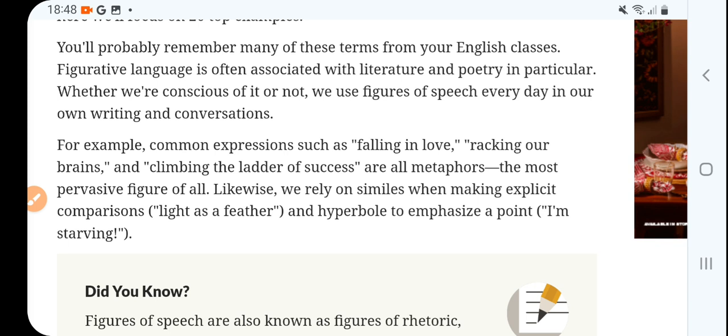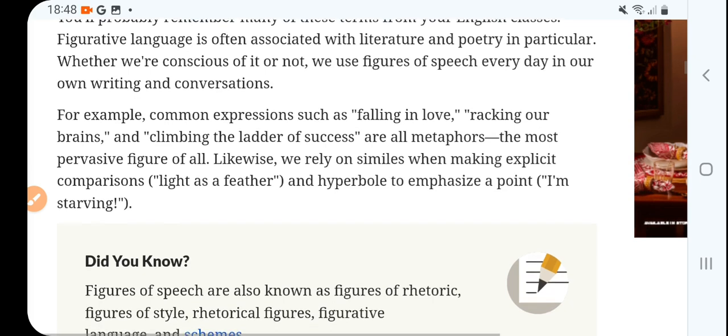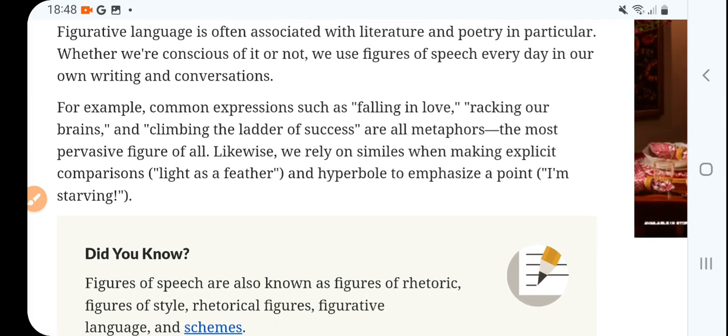Figurative language is often associated with literature and poetry in particular. Right? So figurative language means figures of speech we use to make our speech more effective. Whether we are conscious of it or not, we use figures of speech every day in our own writing and conversation. Sometimes we intentionally use figures of speech, sometimes unintentionally, sometimes we are not aware, but we use them because there are more than 100 types of figures of speech.